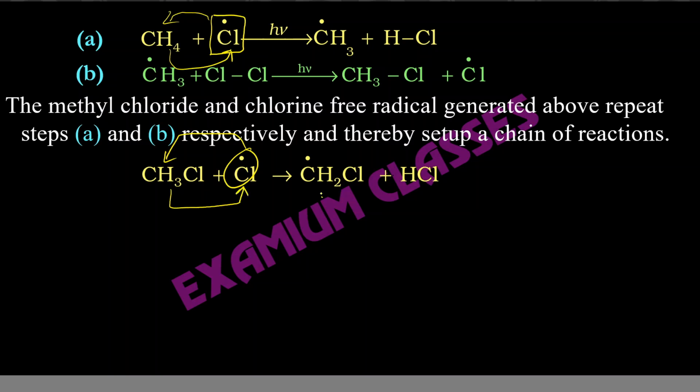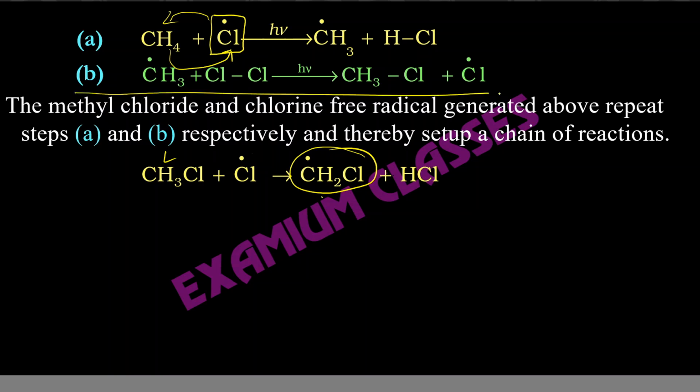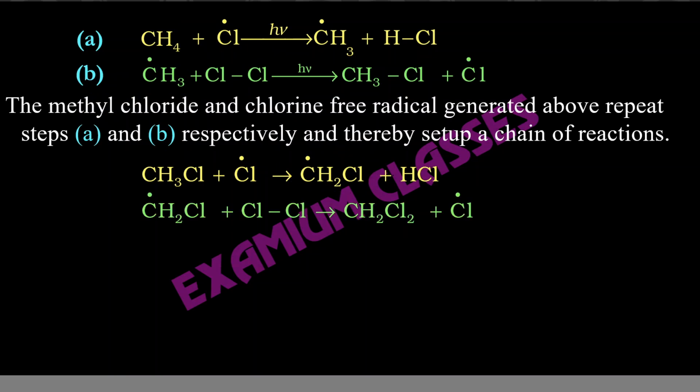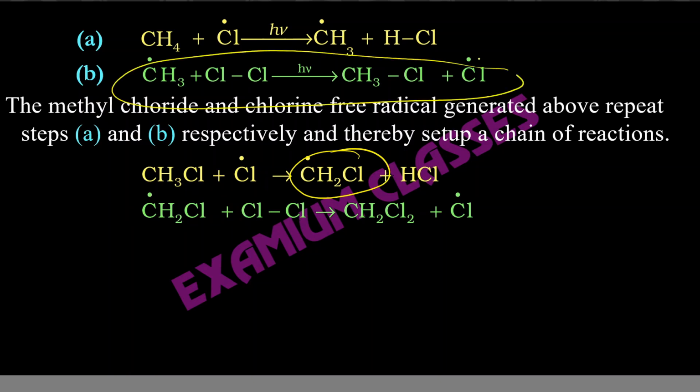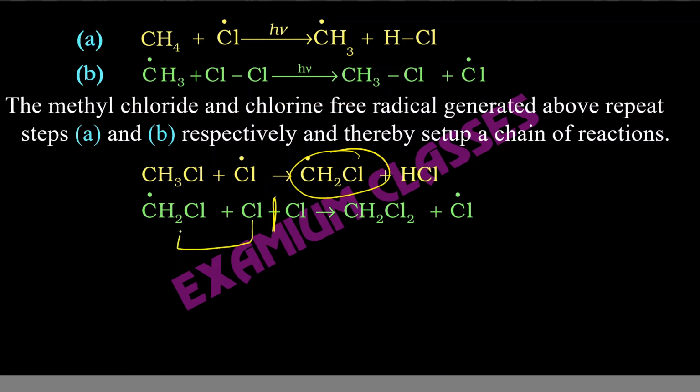Now what will happen? The free radical here will combine with chlorine. So this part will repeat now. This free radical produced will combine with chlorine. Chlorine will get attached here, hydrogen will get attached here.